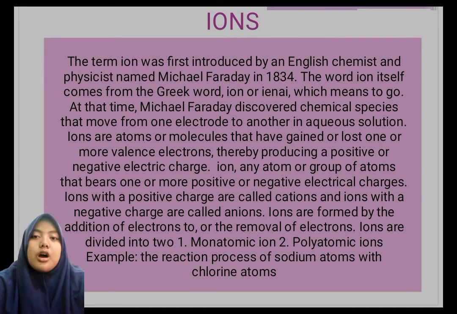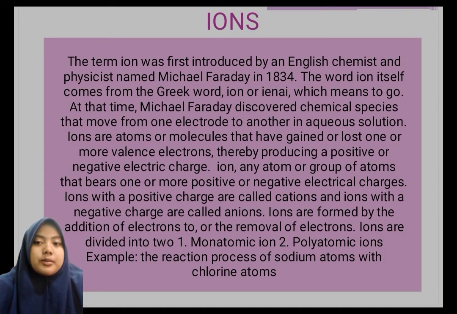Ions are atoms or molecules that have gained or lost one or more valence electrons, thereby producing a positive or negative electric charge. Any atom or group of atoms that bears one or more positive electrical charges is called a cation, and an ion with a negative charge is called an anion. Ions are formed by the addition of electrons to or the removal of electrons from atoms. Ions are divided into two.